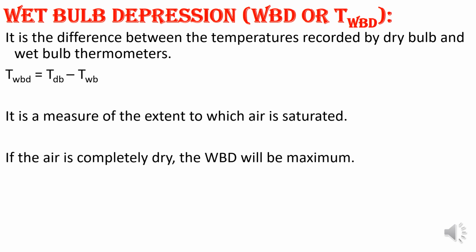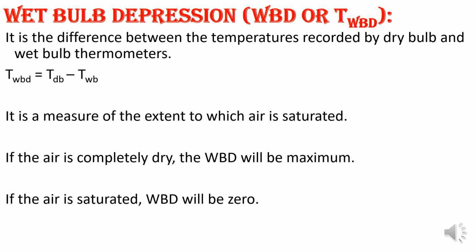If the air is completely dry, then wet bulb depression will be maximum, meaning there won't be any water vapor in the air. That is called pure dry air. At that temperature, WBD will be at its maximum, and the amount the air can be saturated will be at the maximum level.